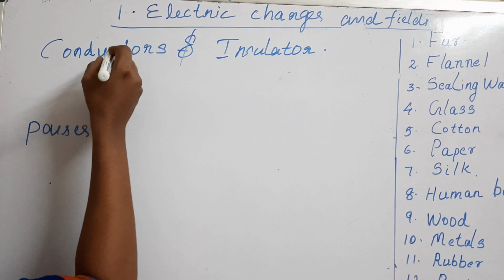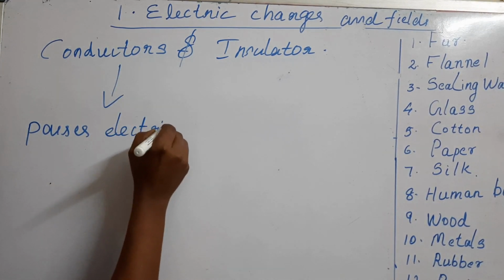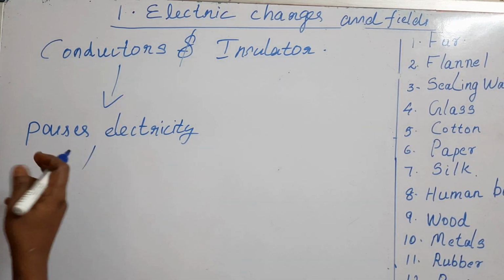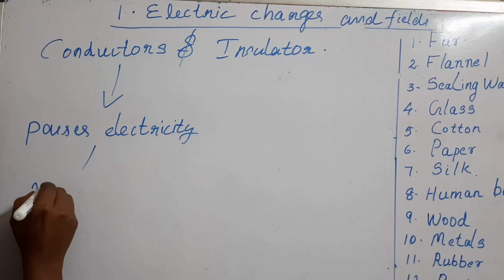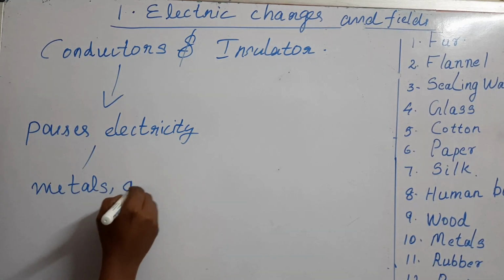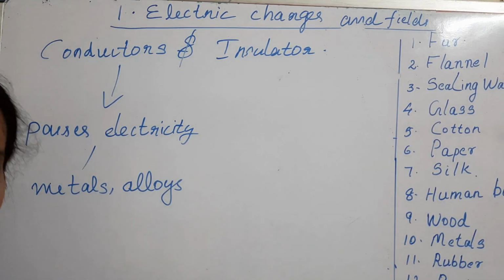The objects which pass electricity, we call them conductors. And which all belong to this group? All metals belong to conductors, and all the alloys of these metals also belong to this category.